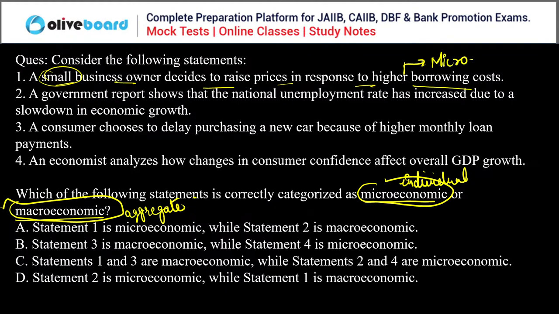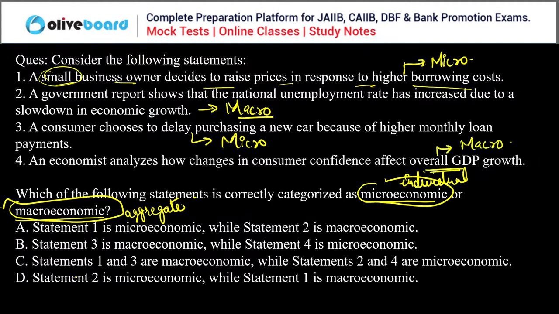A government report shows that the national unemployment rate has increased. This is macro, simple, because we are talking about the nation as a whole. A consumer chooses to delay purchasing a new car. It is micro, simple, dealing with an individual. An economist analyzes how consumer confidence affects the overall GDP growth. Overall GDP growth, it is macro.